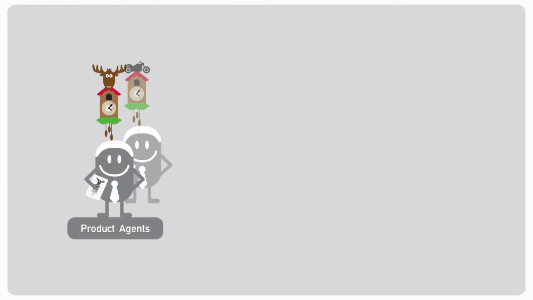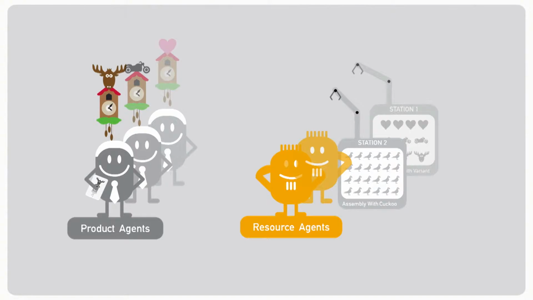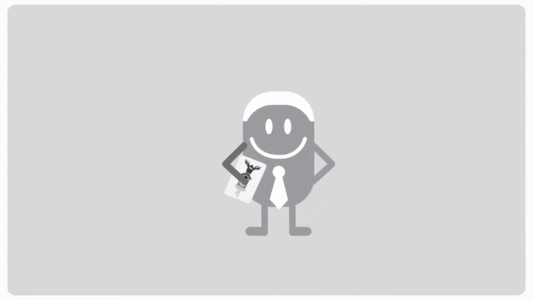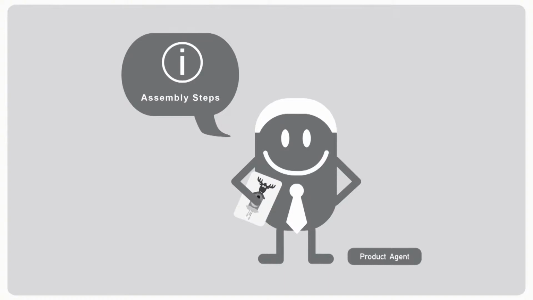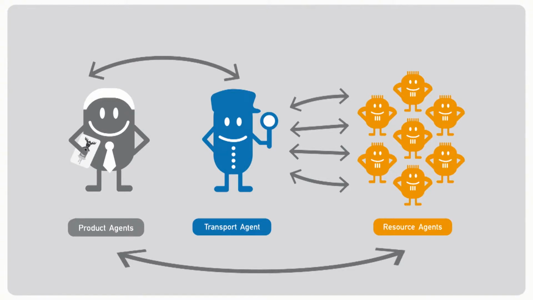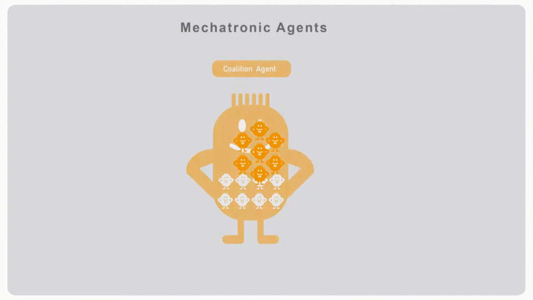In our case, every product to be assembled and every resource, such as all assembly stations, are equipped with an individual agent, as is the transport environment. Each agent is autonomous, carries comprehensive information about itself, and is able to communicate and interact. More complex systems, such as assembly cells, may be made up of several agents. These then constitute a coalition agent, representing the coalition externally.